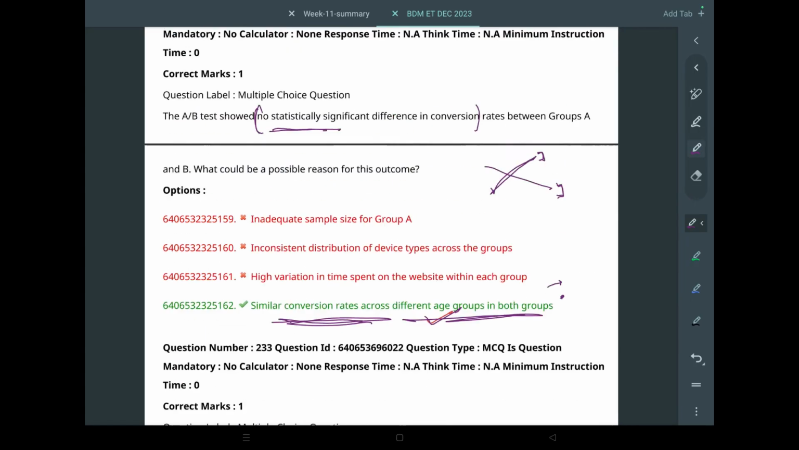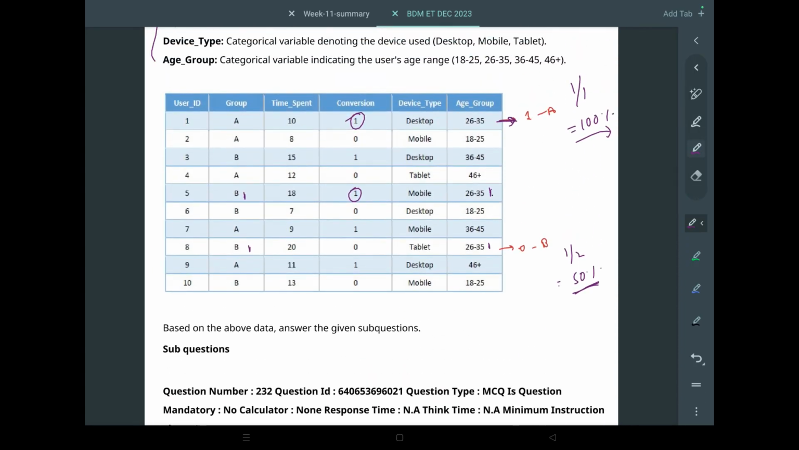36 to 45 years old in group B. Let's just remove this. 36 to 45 in group B. This will be the one. 36 to 45. This is group A. We don't take this. 36 to 45.